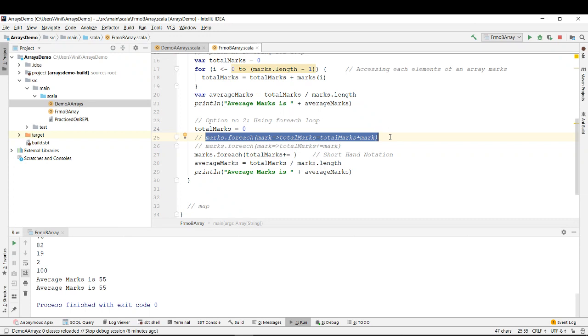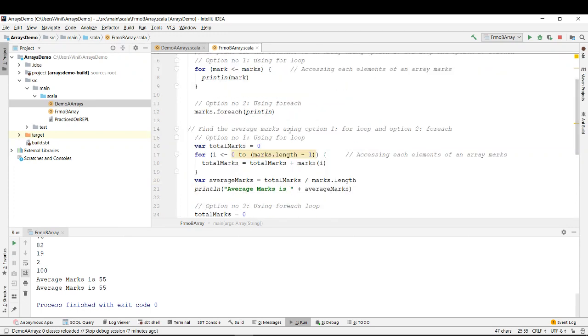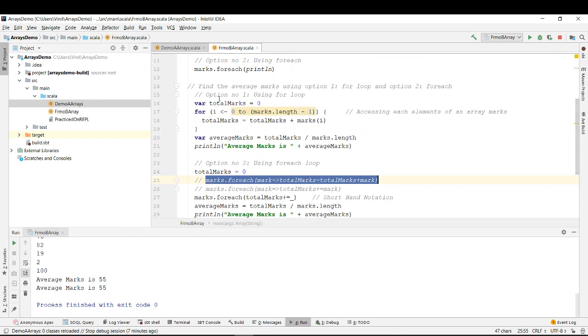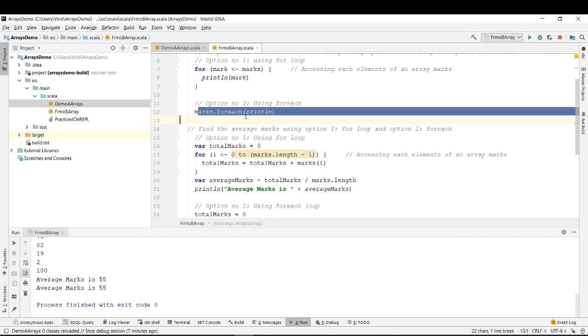That is, you were getting each and every element of an array, adding it, and finally getting only one output, right? So there was only a single output. However, if you want multiple outputs, you could also do that. In the above example, you are getting multiple outputs. You are printing each and every element, right?